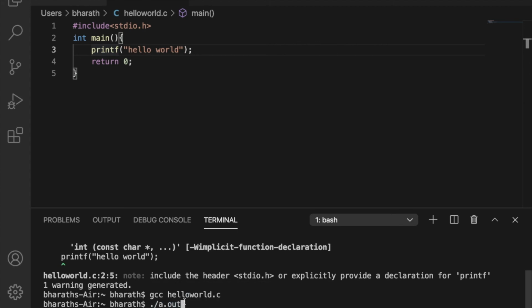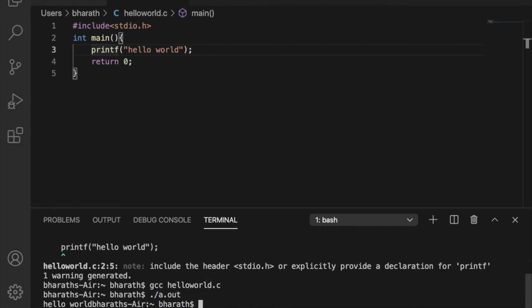Don't worry what is executable, it's just another file. Your file hello world.c will compile and generate another file which is a.out. If you want to run that a.out, we need to enter dot slash before it. So by entering this ./a.out, we are running that executable.